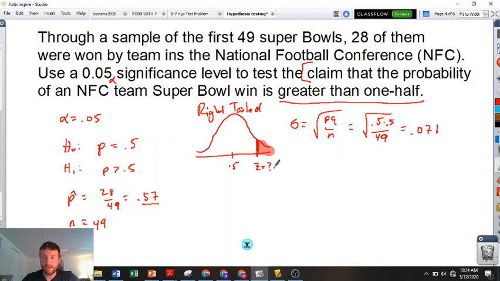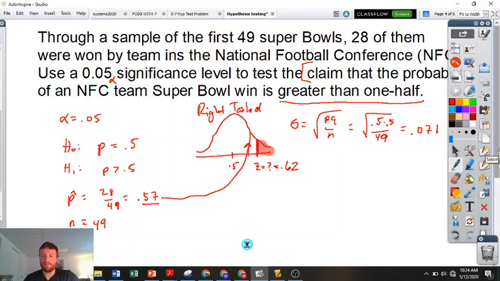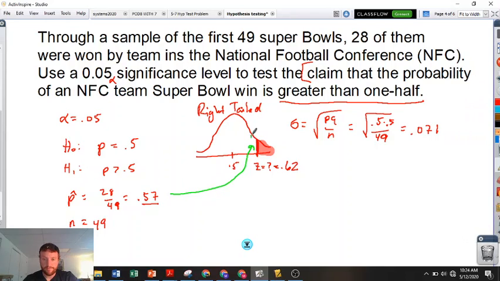So the z we just got, 0.62. So we want to find out, does our p hat, where does our p hat go? Oh, okay. Whoa. P hat is right there. Actually, I'm going to do that in green because that's our sample. Just colors. So are we going to reject, or did we fail to reject?